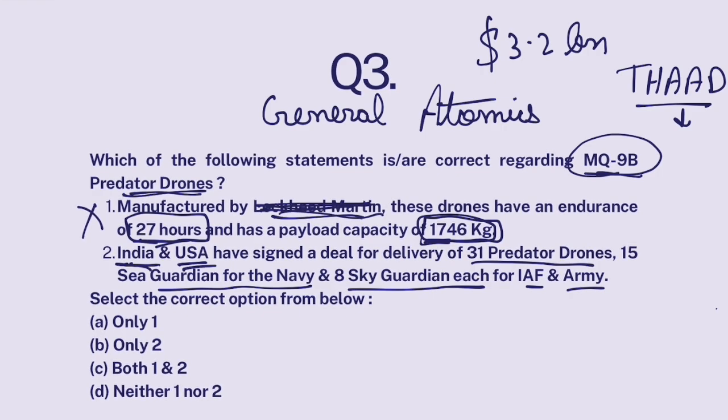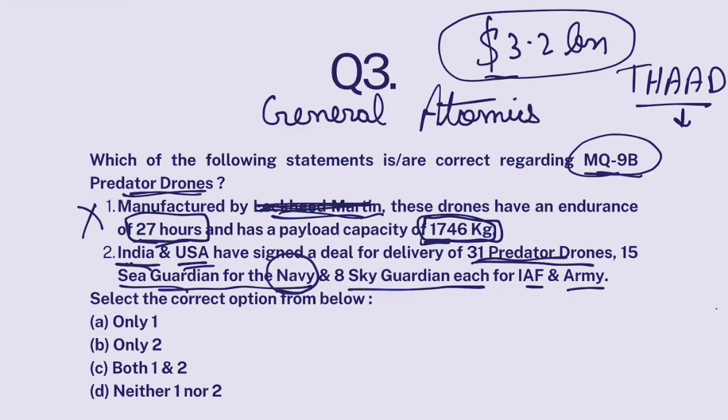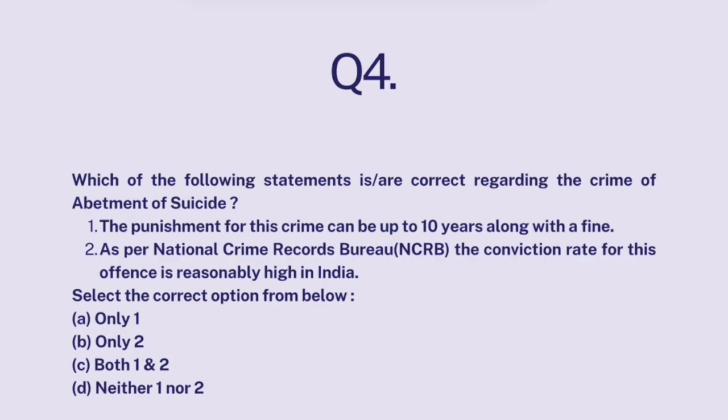Then, India and USA have signed a deal for delivery of 31 Predator drones, which is this $3.2 billion deal. 15 Predator drones are known as Sea Guardian drones, and they will be given to Navy, and 8 each are known as Sky Guardian drones, will be given to Indian Air Force and the Army. So this part is correct. Only 2. And last, which of the following statements is are correct regarding the crime of abetment of suicide?